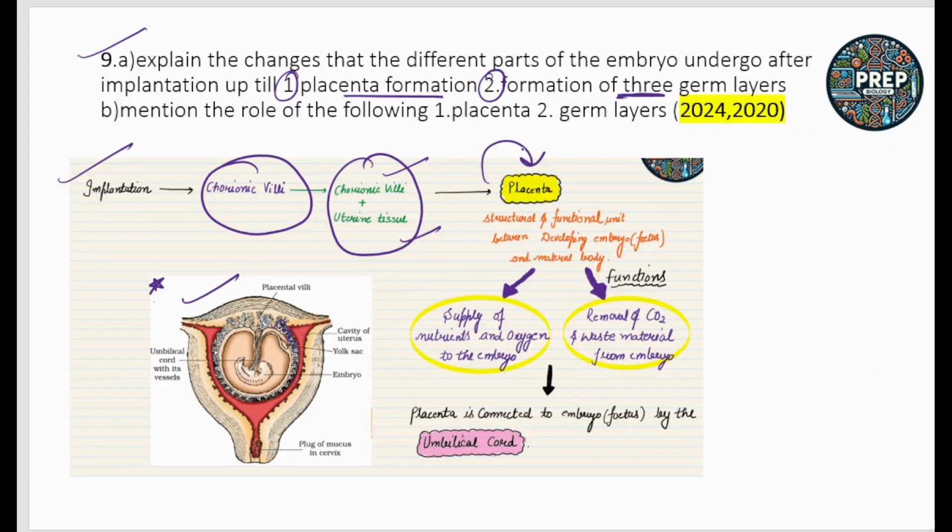Now mention the role of the placenta. There are 2 major functions of the placenta. First, it supplies the nutrients and oxygen to the developing embryo. Second, it helps in the removal of carbon dioxide and waste material from the embryo. So these are the functions of the placenta.